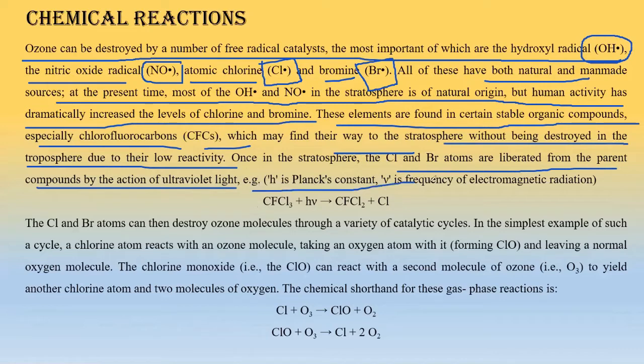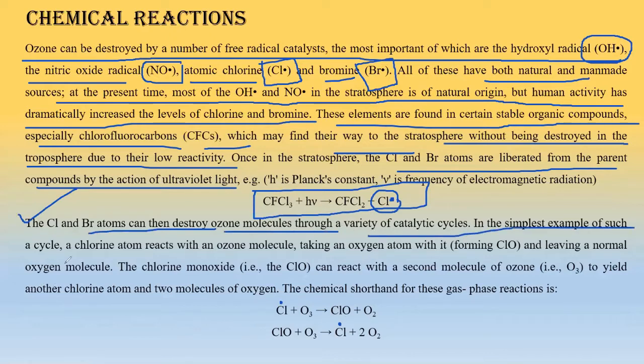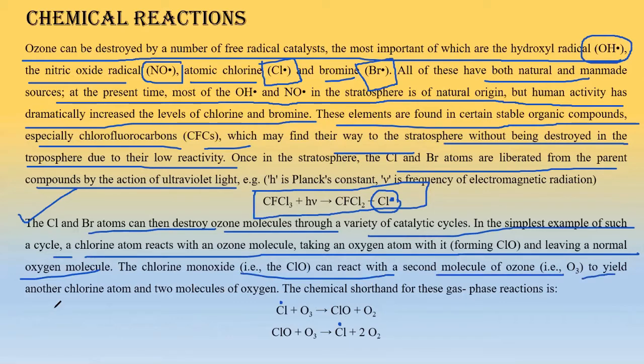What is the reaction? CFCl3 will result in CFCl2 plus Cl dot. This will be actually Cl dot. Okay, this scavenger destroys a large amount of ozone molecules. Okay, this will also be Cl dot, right, and this will also be Cl dot. So what happens? The Cl and Br atoms can destroy ozone molecules with a variety of catalytic cycles. In the simplest cycle, the chlorine reacts with ozone, taking oxygen, forming ClO, leaving behind a normal diatomic O2 molecule, and the chlorine monoxide reacts with a second ozone molecule to yield another chlorine atom and 2 molecules of oxygen, right? So basically you can see this is that much dangerous.